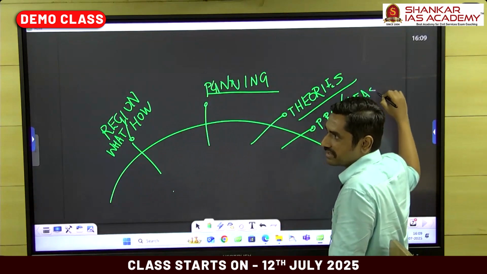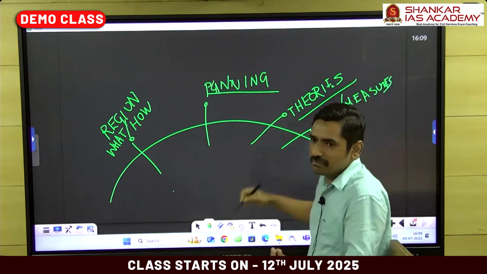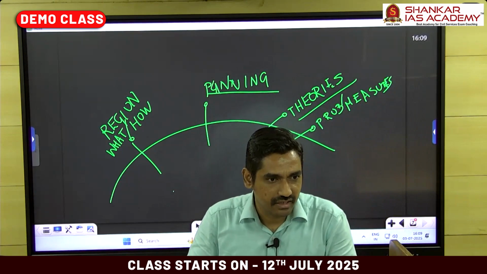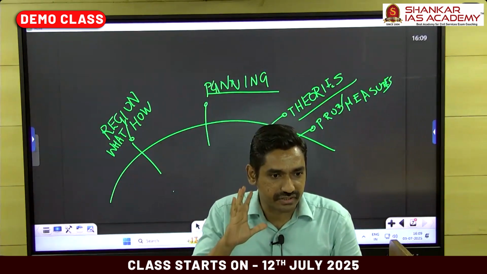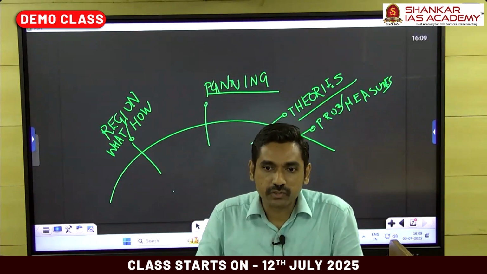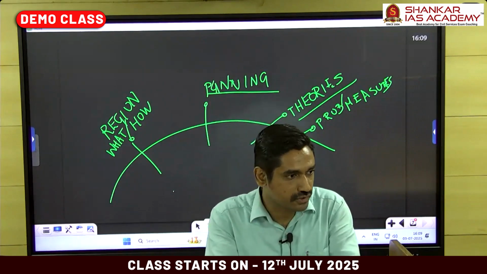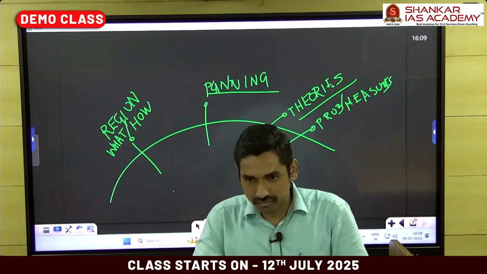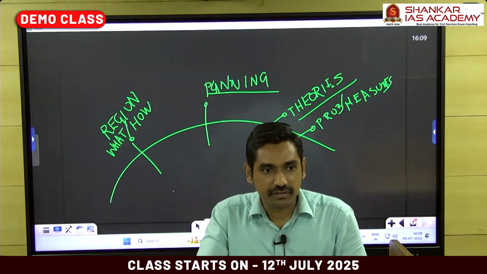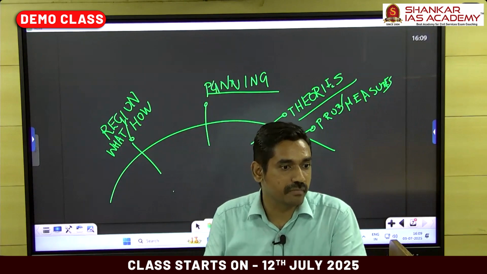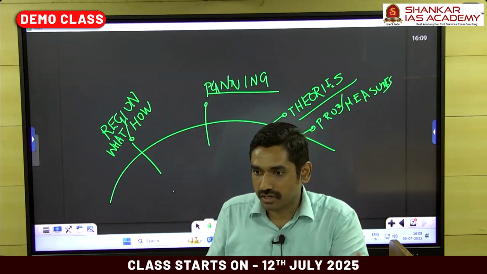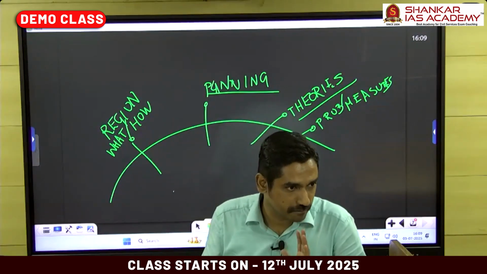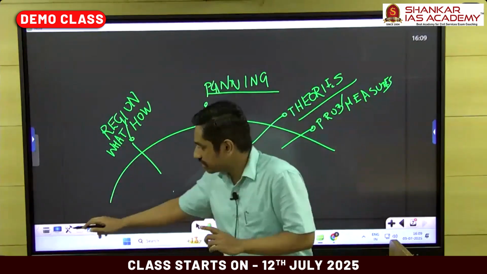What are the problems with planning? At times simply data collection will be a problem. For example, census exercise. If there is any mistake in collecting data for census, resource allocation, how much funding goes for the district, how much funding goes for a state itself will become a serious issue. So this is what you study under regional planning. So we take both physical parameters, climate-based region, forest-based region, at the same time human parameters. Areas with high young population will need different type of plan. Some states will have old population that will have different type of plan. Got the idea? So that is your part of paper 1.